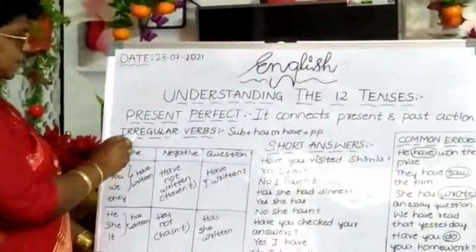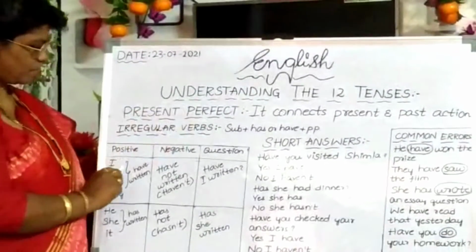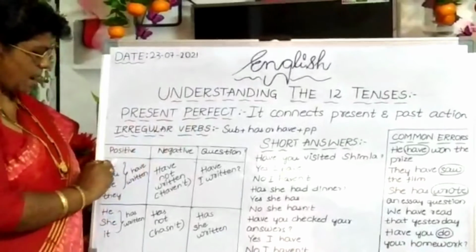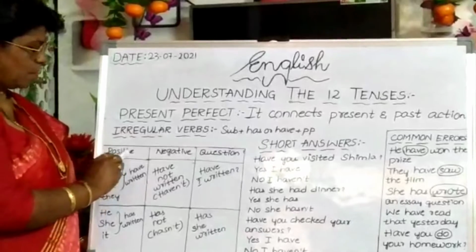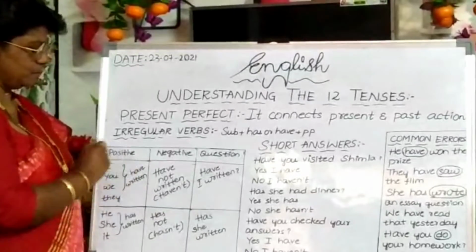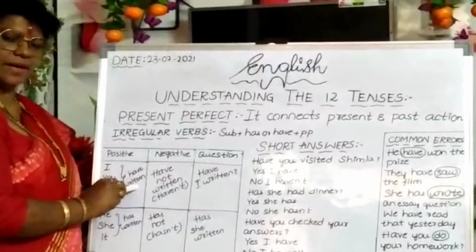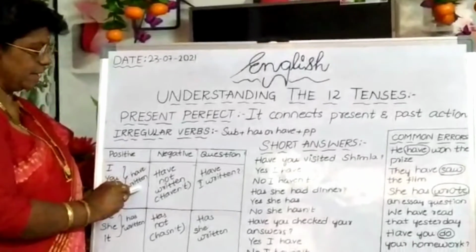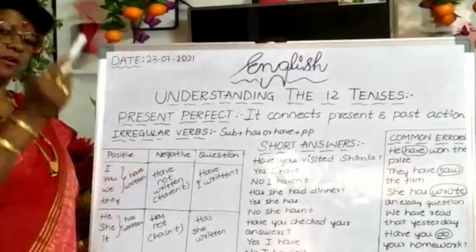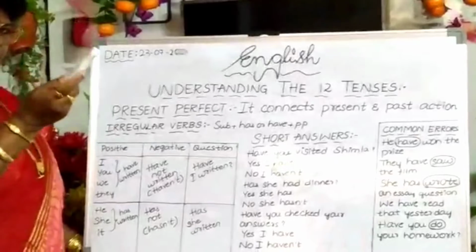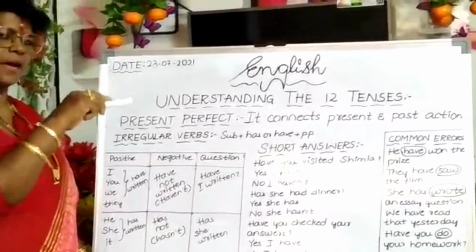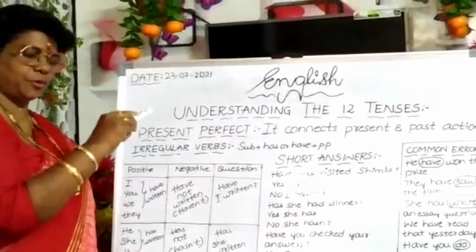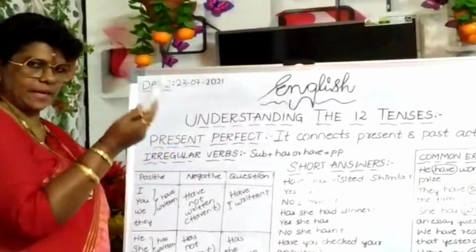Now irregular verbs, positive. I, you, we, they, the personal pronouns, what do we have to use? Have. Then here, written, the V3 form. Whereas with the regular verb we used made, so both past tense and past participle, V2 and V3, were the same.